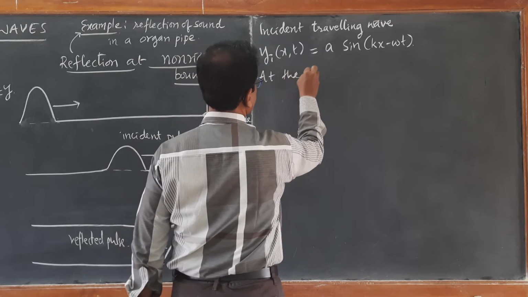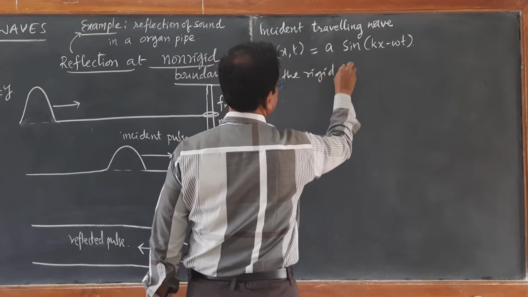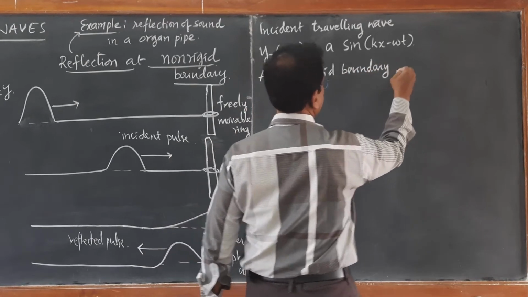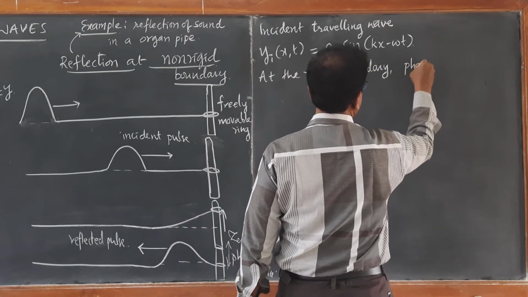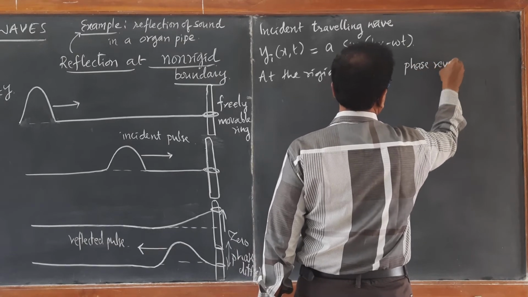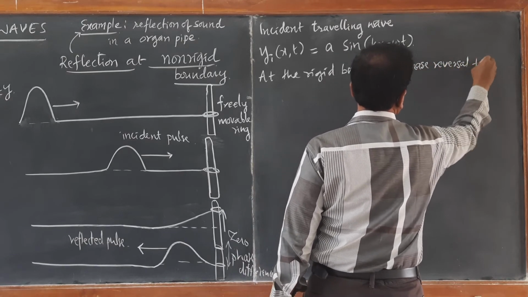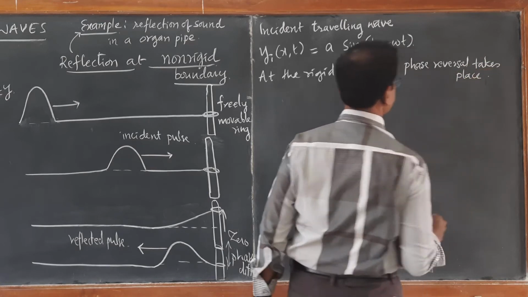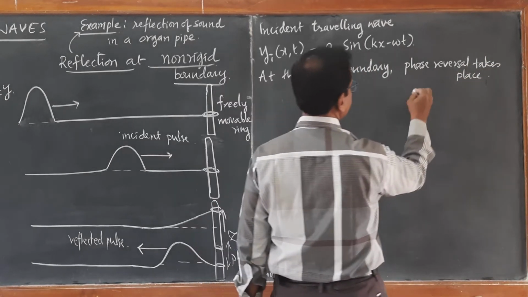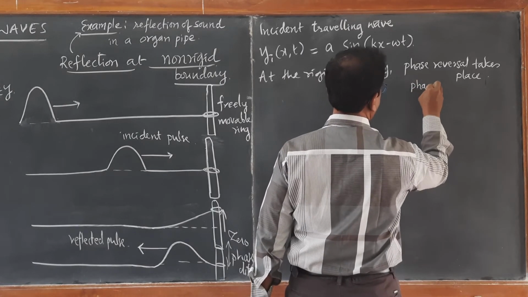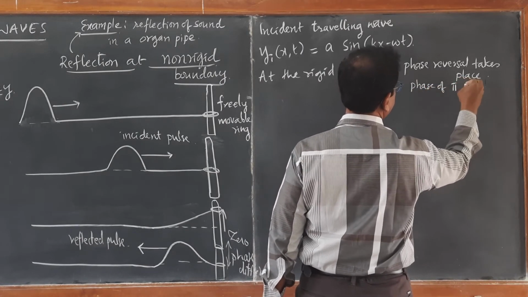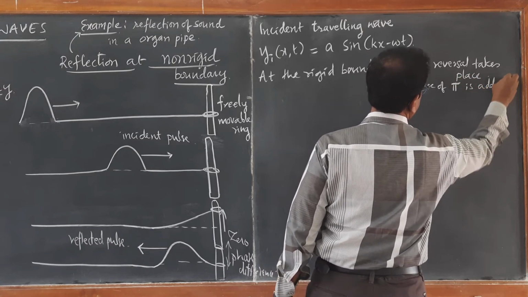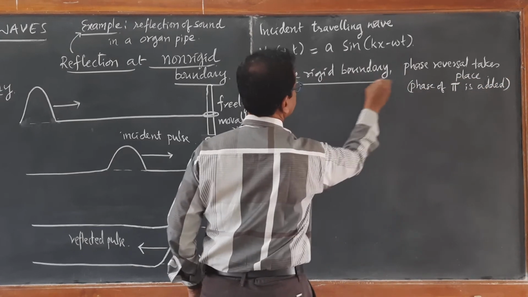At the rigid boundary, phase reversal takes place. Phase reversal takes place means a phase of 180 degrees is added at the rigid boundary.